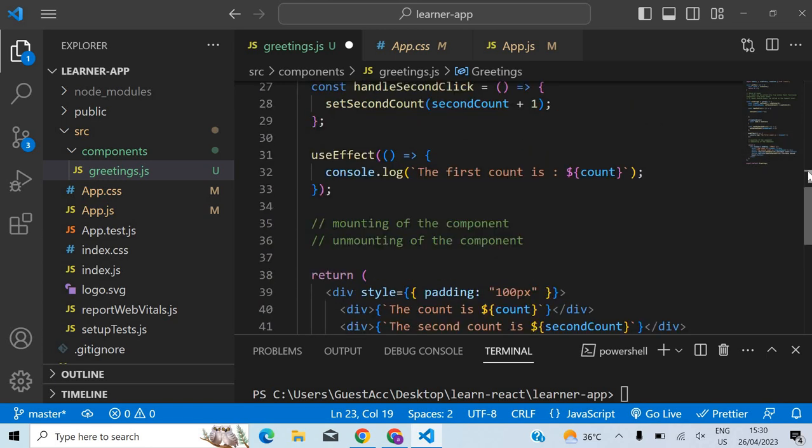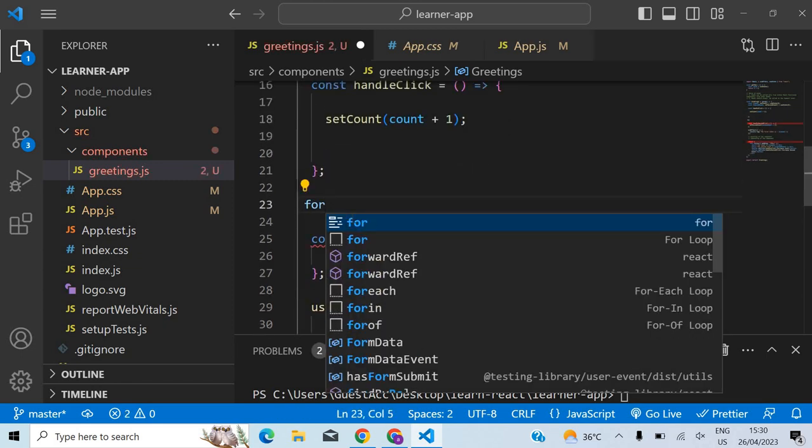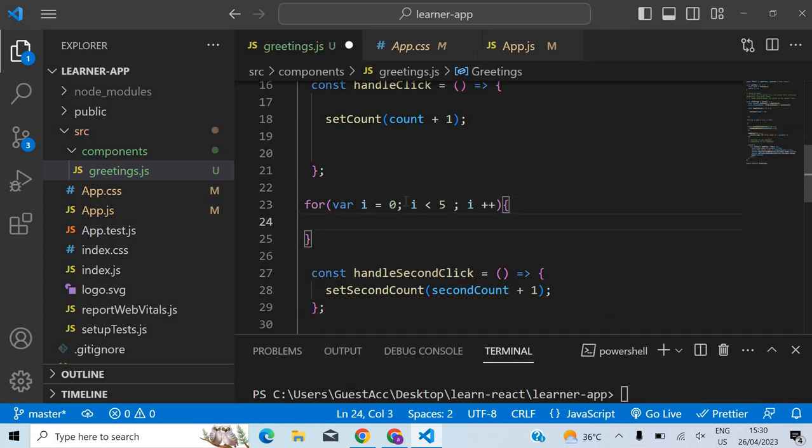Likewise, what happens if you put it in a for loop? For some variables, right, where i is equal to 0, i less than some 5, i plus plus, and if you put, for example, some hook here, what happens in that case?